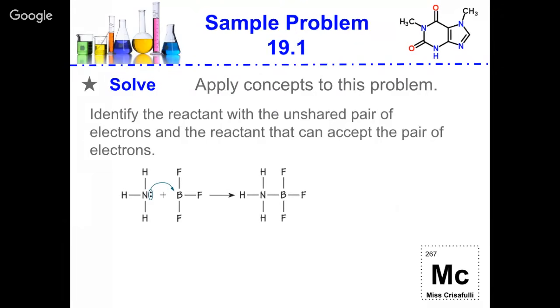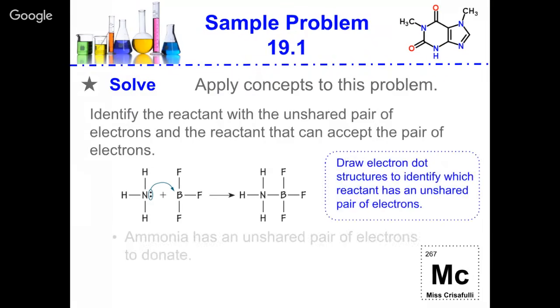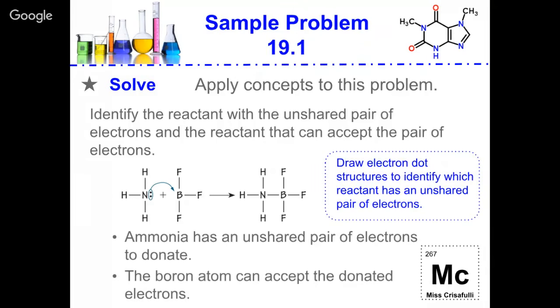So this is what the 2 structures look like. Ammonia has a lone pair on the nitrogen that it's going to donate to the boron. So ammonia is going to have the electrons to donate and boron is going to have the electrons to accept. So ammonia is going to be the base and the boron trifluoride is going to be the acid.